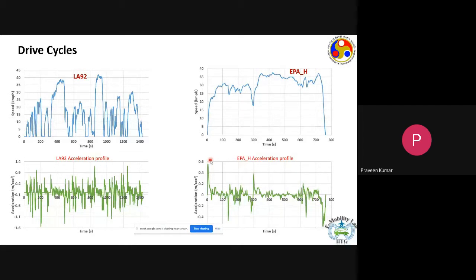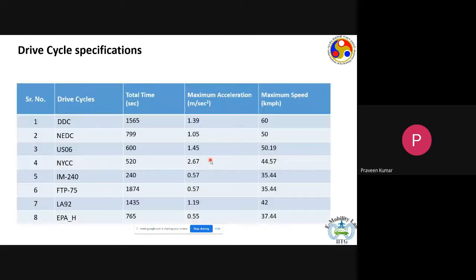So in this presentation so far, we have seen 8 drive cycles, and we have also seen the accelerations, and we could observe some key features from each of them. Now, if I want to make a summary, this is what comes up. We have all 8 drive cycles here.